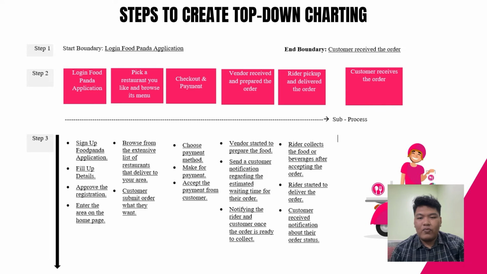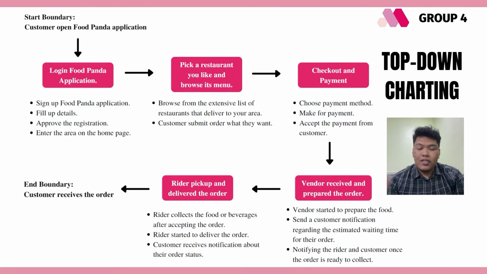From the sub-processes that we already listed in step 2, we need to break each sub-process into several activities and then list the activities under the corresponding sub-process, as shown in this slide as step 3. So this is the top-down chart that we already created, which starts with login to the Foodpanda application. The first sub-process is login to the Foodpanda application. The activities that can be broken down are sign up for the Foodpanda application, fill up details, approve the registration, and enter the area on the home page.